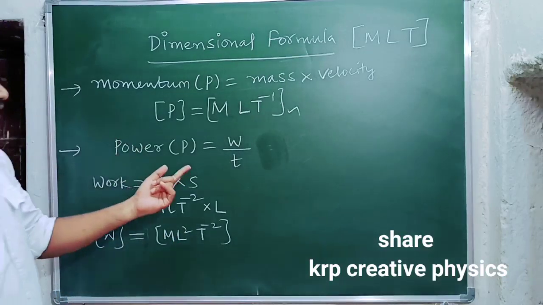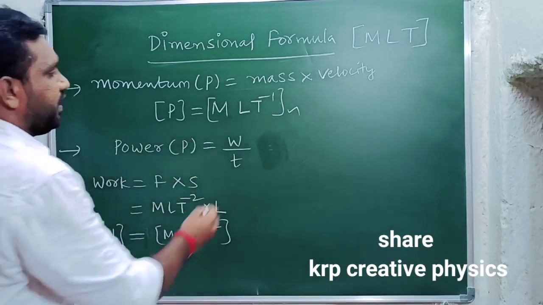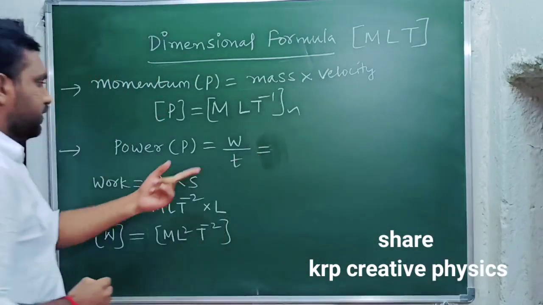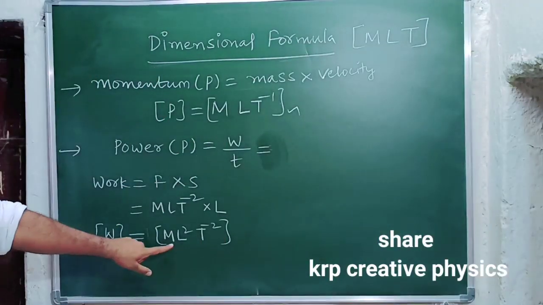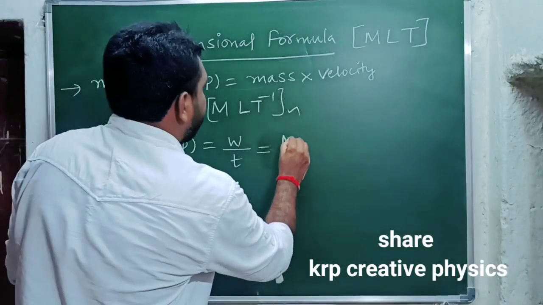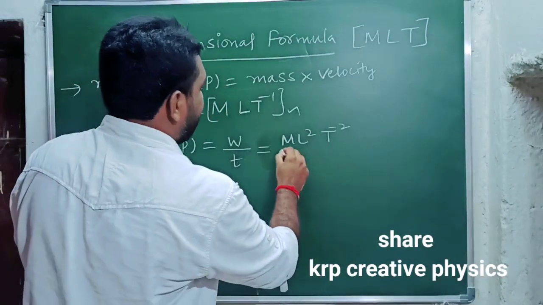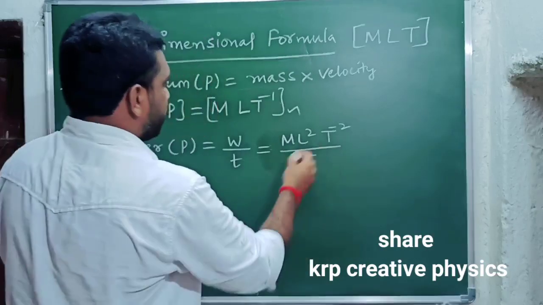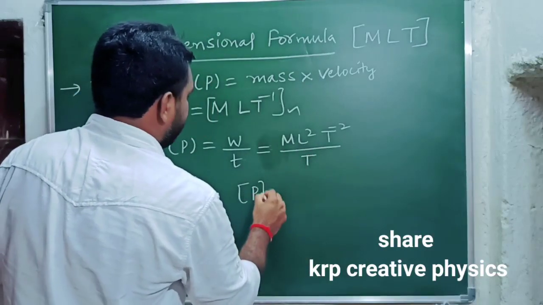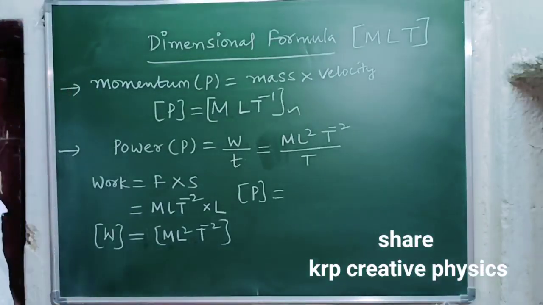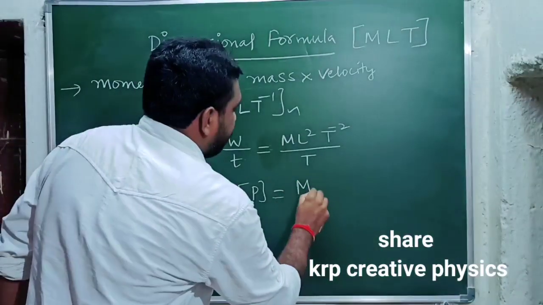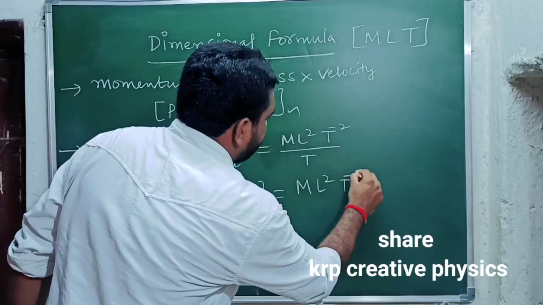Now we need to substitute this value in this particular equation. The dimension formula of work is M L to the power of 2, T to the power of minus 2. Instead of time we can simply write T. If we simplify this equation, the dimensional formula of power is M L to the power of 2, T to the power of minus 2.